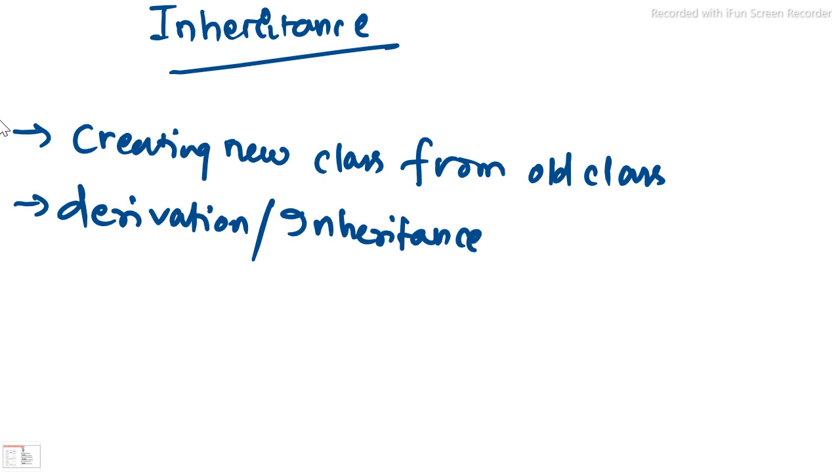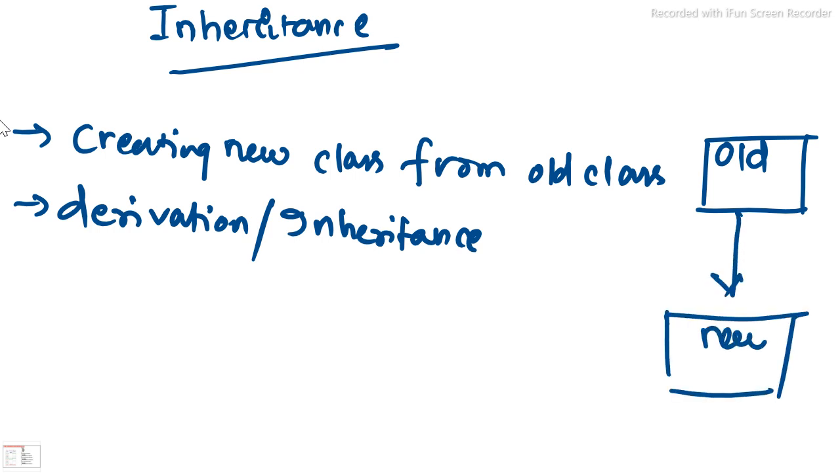And the old class is referred to as the base class or parent class. Suppose this is an old class, and from this old class we are creating a new class, and some properties of this old class are inherited to this new class.